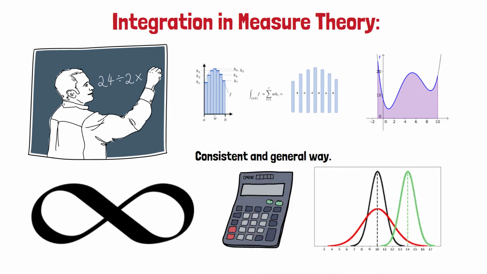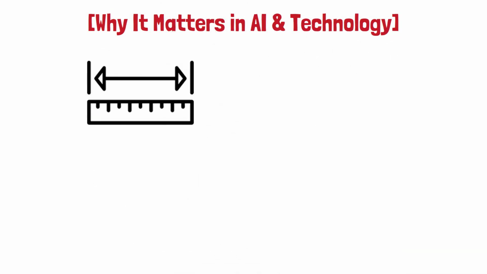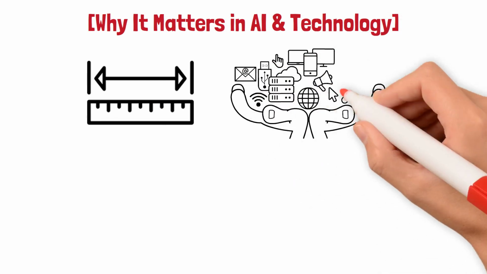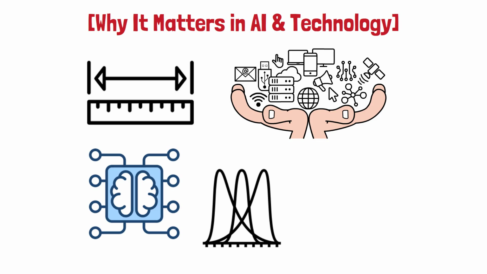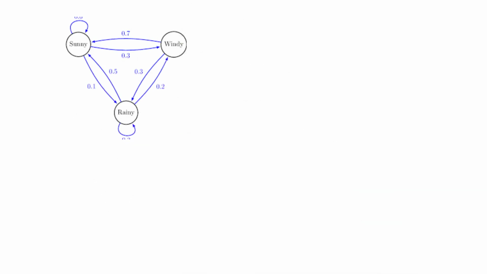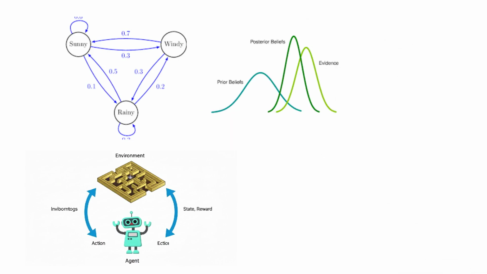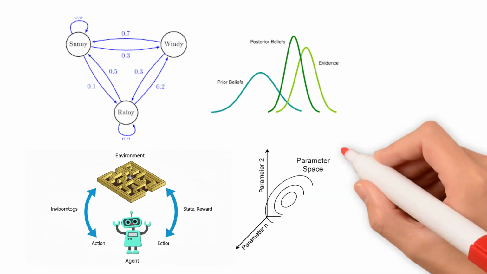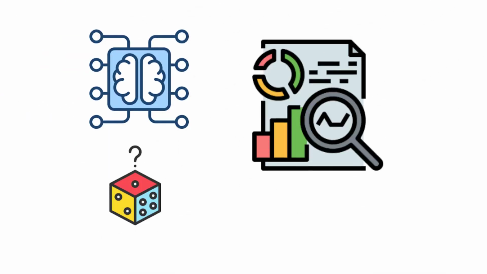Why it matters in AI and technology. Measure theory might sound abstract, but it's the backbone of many real technologies. In machine learning, probability distributions over continuous spaces require measure-theoretic tools. In stochastic processes, like Markov chains or reinforcement learning, measure theory ensures rigor. In Bayesian inference, integration over infinite parameter spaces depends on these ideas. Even deep learning relies on probability spaces when analyzing convergence and generalization.